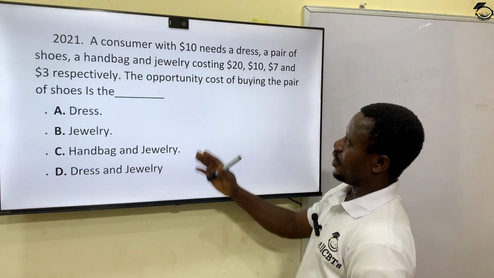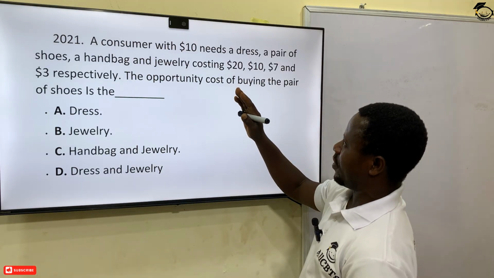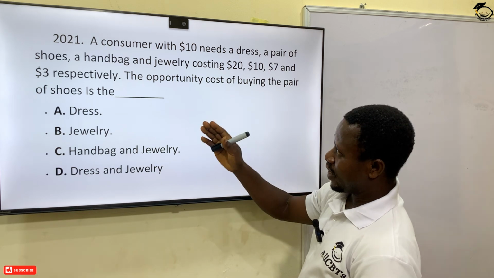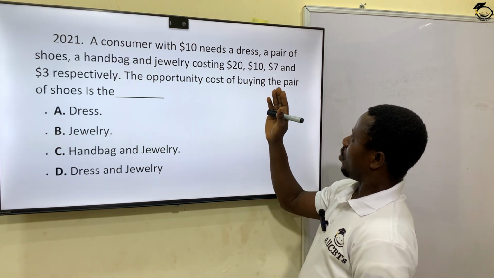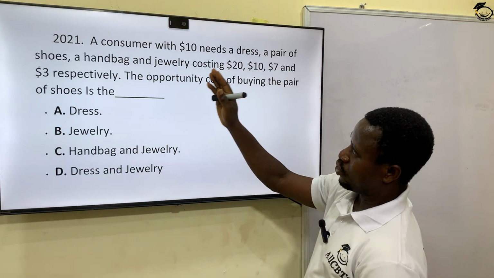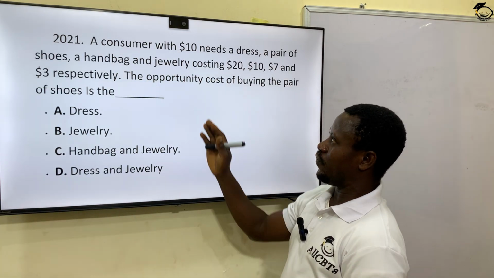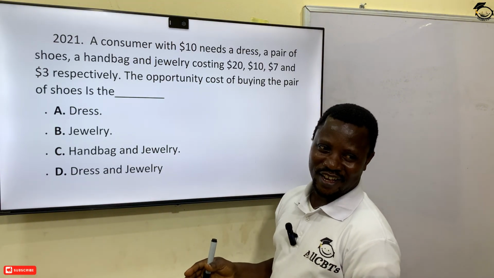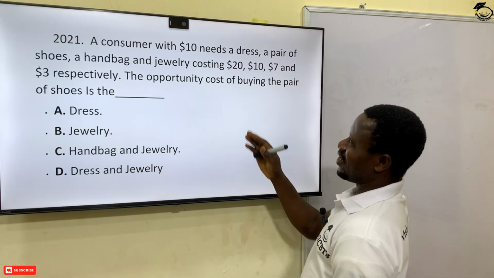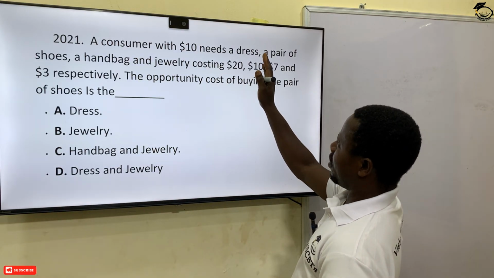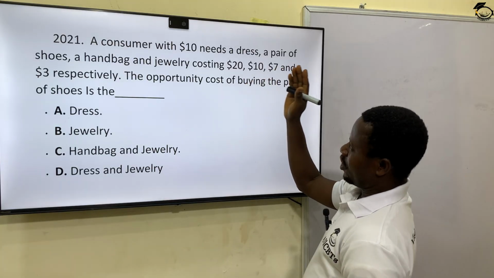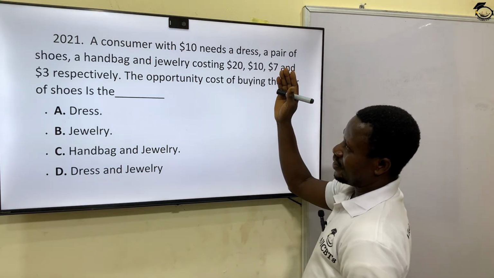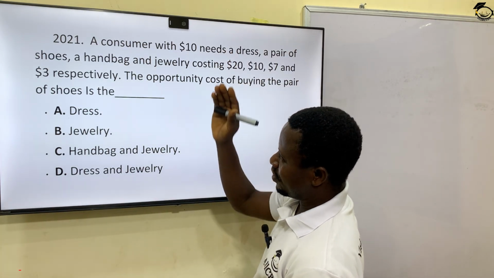The next question. A consumer with $10 needs a dress, a pair of shoes, a handbag, and jewelry. How many items is that? A dress, 1, shoe, 2, handbag, 3, jewelry, 4. 4 items. And that consumer is having $10. Now, all these items cost respectively: the dress is $20, the shoe is $10, the handbag $7, and of course, the jewelry $3.